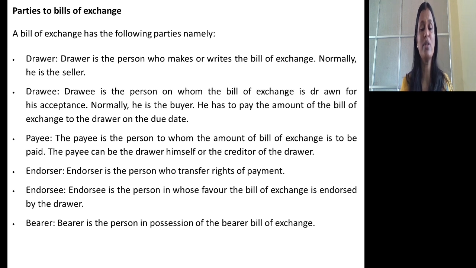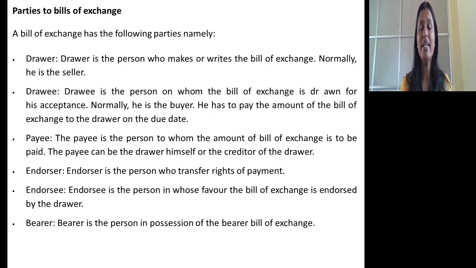Next one is endorser. Endorser is a person who transfers the right of receiving the payment. Try to understand. One who transfers the right of getting the payment on the bill is known as endorser. Endorsee is the one in whose favor the bill of exchange is endorsed by the endorser.